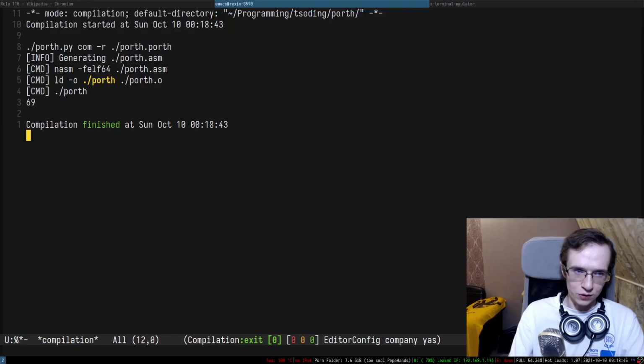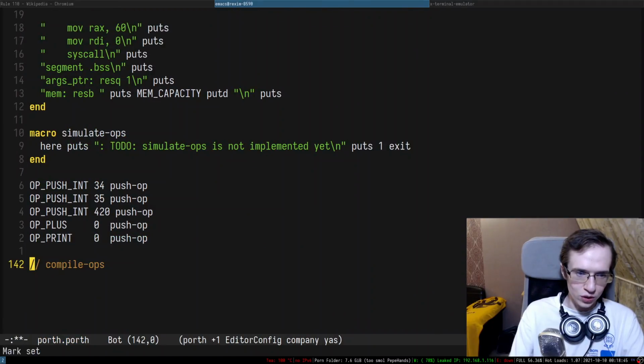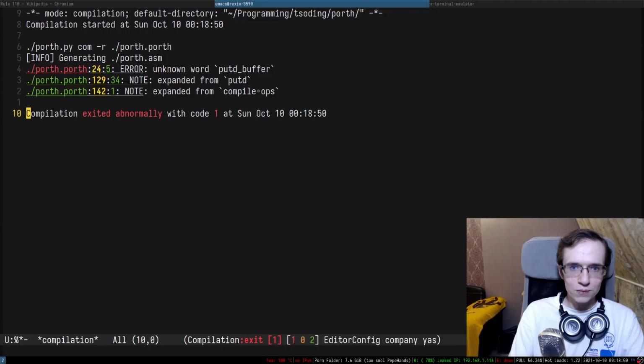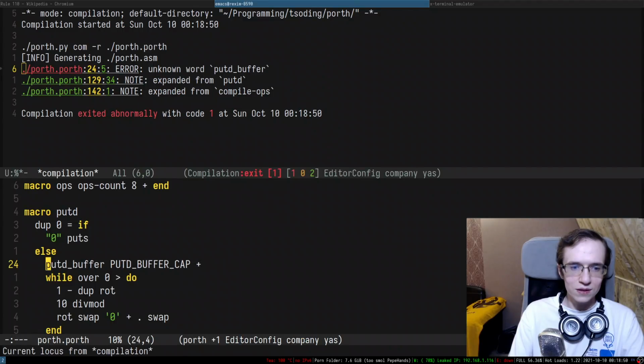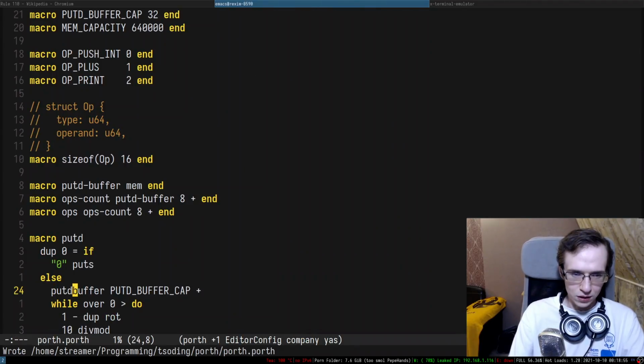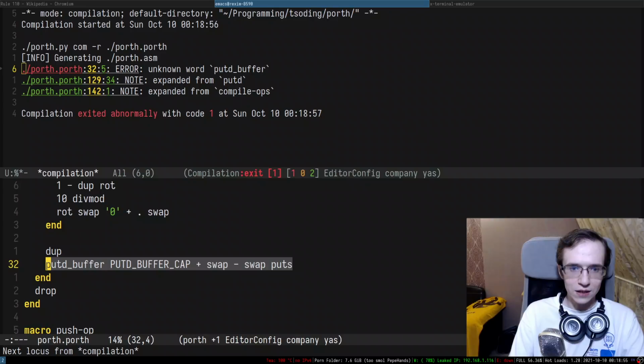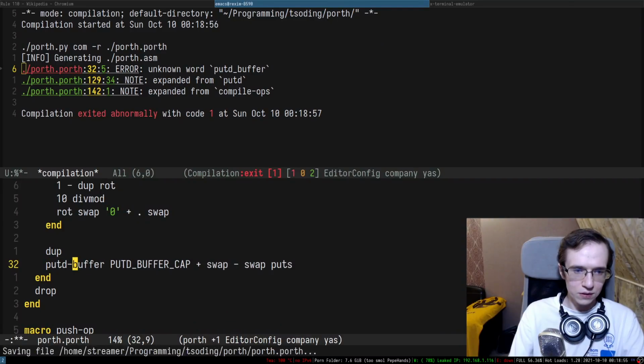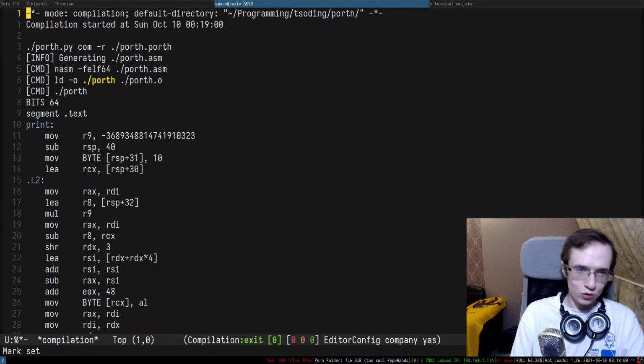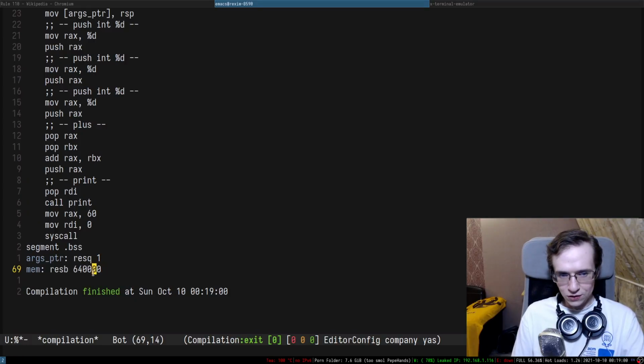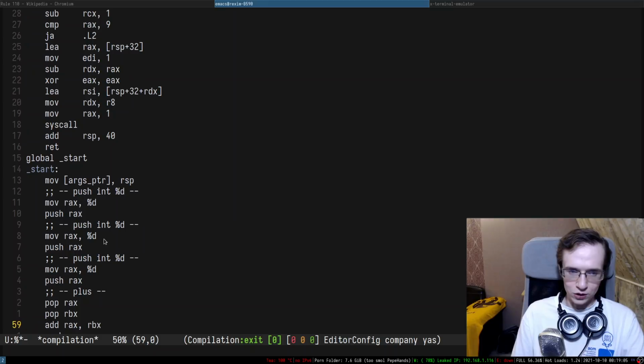And of course, I forgot to actually switch to compilation mode. Boom, boom, boom, and unknown word putD buffer. Okay, so I can just do it like that. Another putD buffer. There we go. As you can see, it generated the number properly.